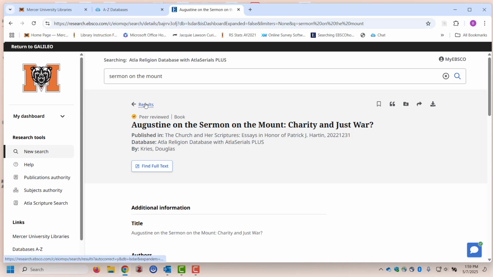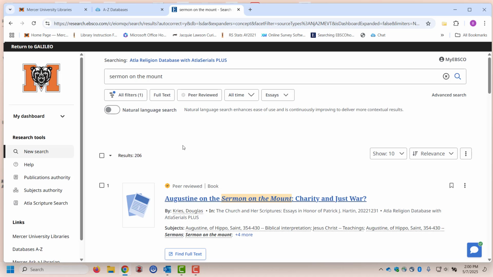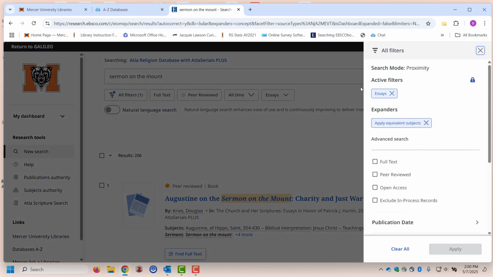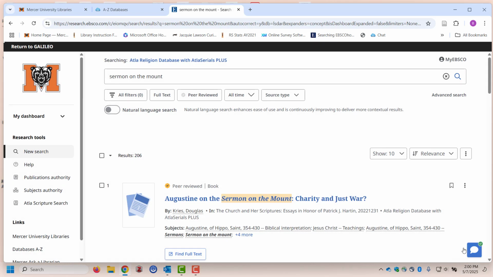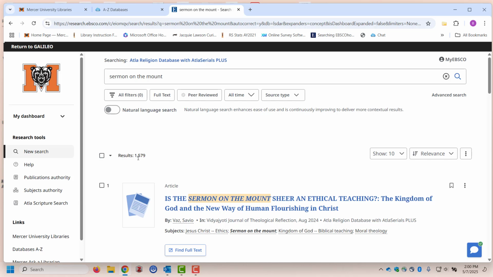Now let me go back to results, and let's say I'm done looking at the essays. I want to go back up here to where it says All Filters, because they have what they call sticky filters. So notice it has this blue dot here. So I go over here, and this filter for essays is selected. So I don't want that anymore. I want to get back to the full list of results. So I'm going to deselect the essays and click on Apply. And I'm back here to my 1,579 results.